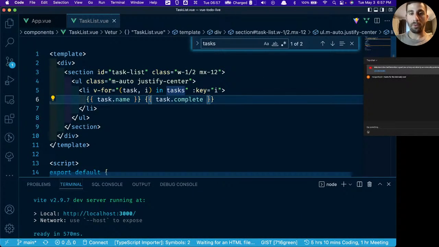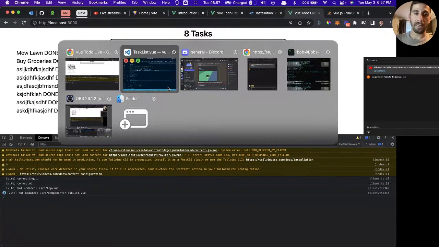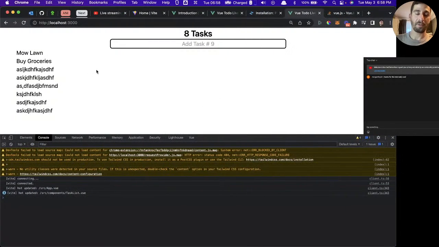And one more thing we can do, we can make this a ternary operator. So we can say if it's false, we want it to say nothing. We can put an empty string there. If it's true, we want to say done. So all of these say done right now. It's because I must have this backwards. If the task is complete, we want it to say done. Otherwise, we want it to be an empty string. Okay, there we go. That's better.